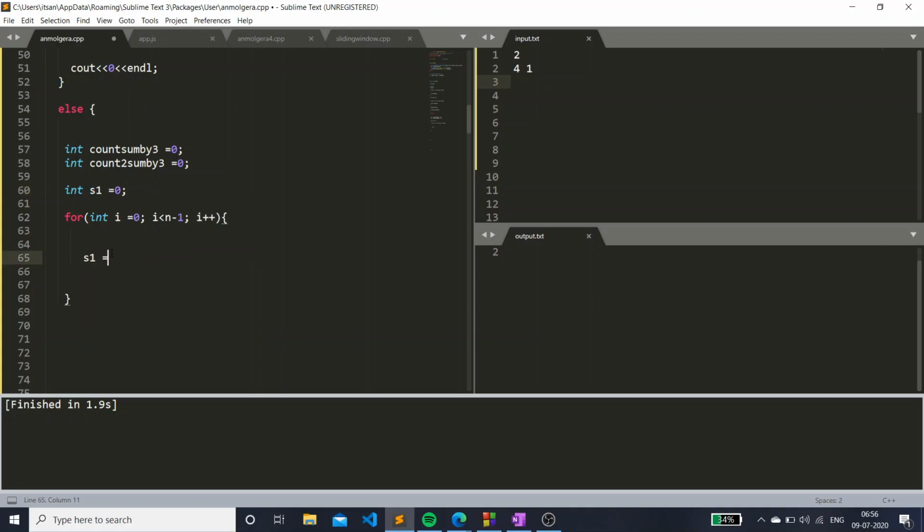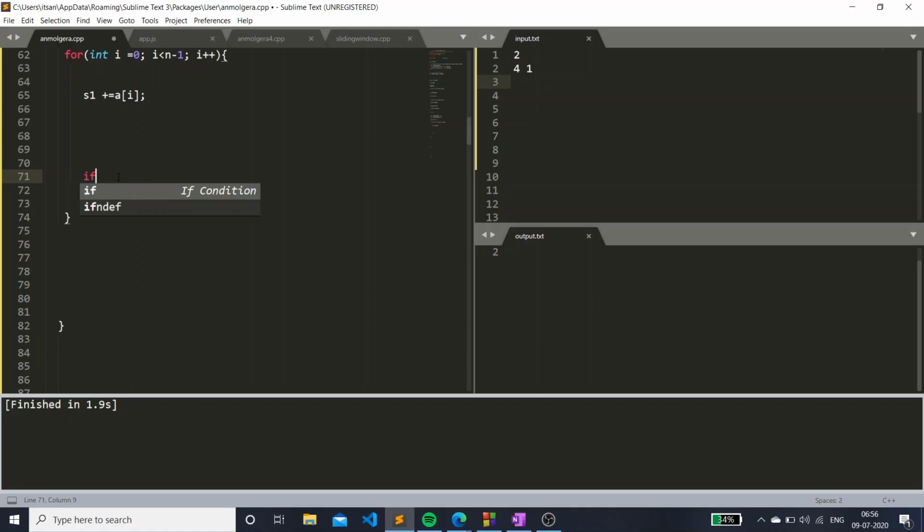Now s1 should be plus equal to ai, and we know that if s1 equal to sum by 3, sum was the sum of the whole array, then we just have to